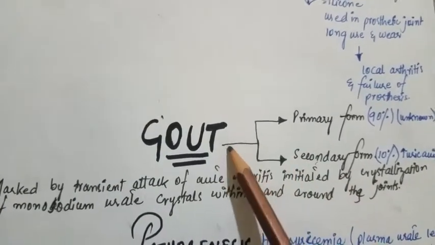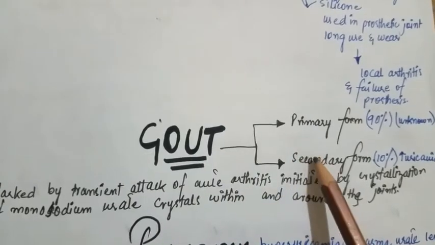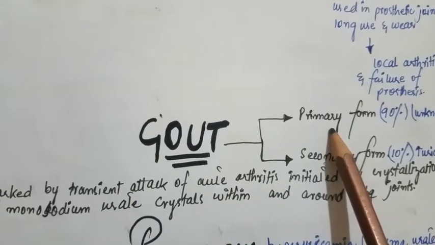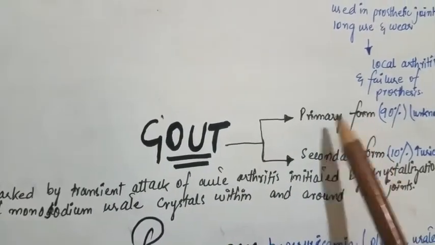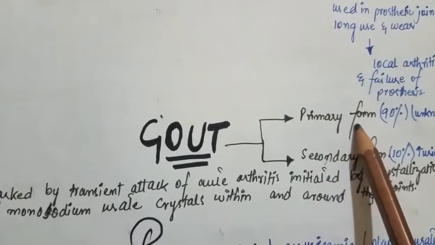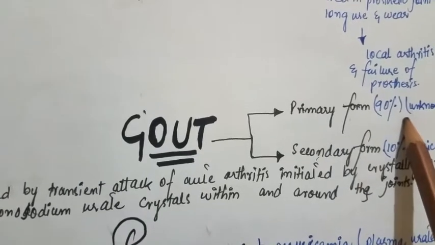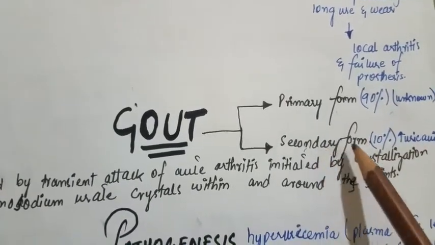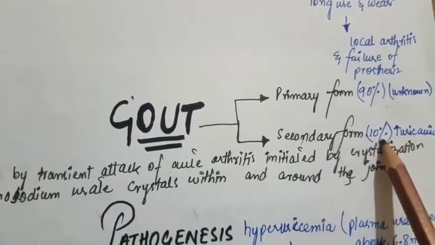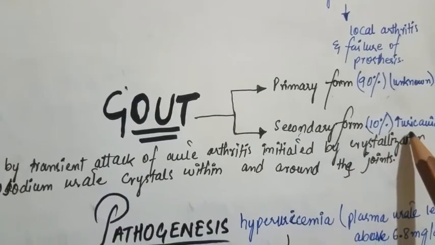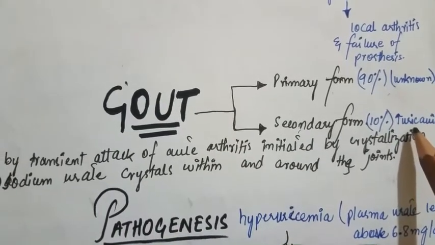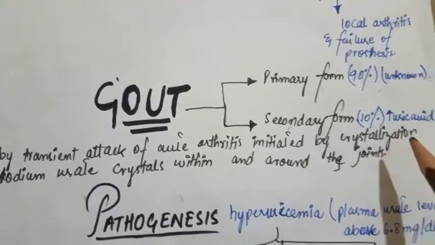There are two forms of gout, the primary form and the secondary form. The primary form is present in 90% of cases. It's due to increased levels of uric acid but due to an unknown cause. And the secondary form is present in 10% of cases. It's due to increased uric acid levels in the blood but due to a known cause.